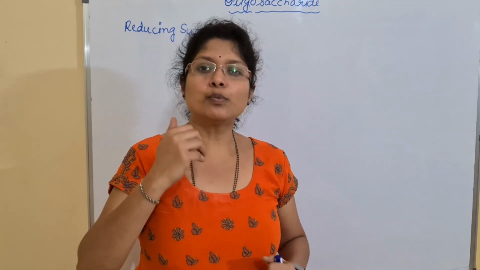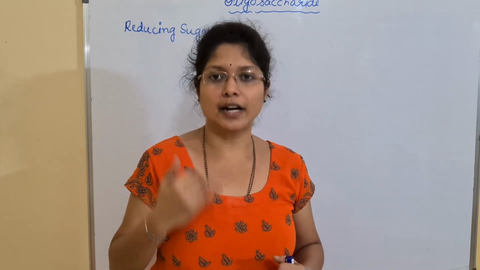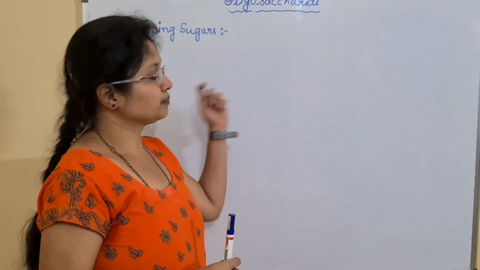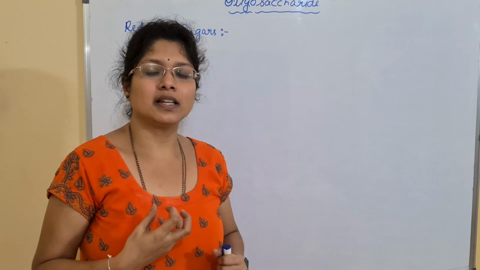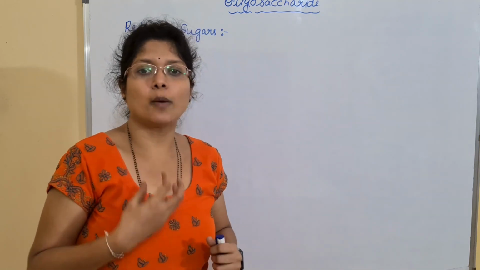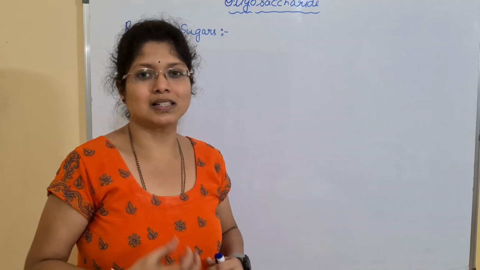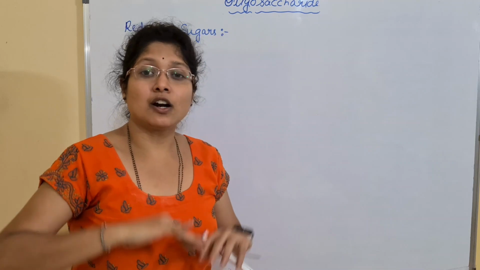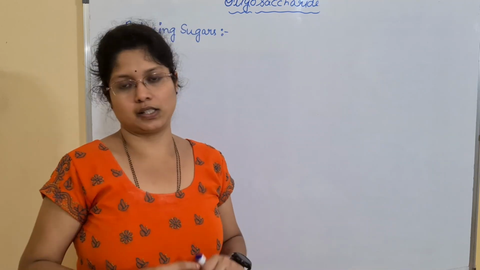When these free groups are present for reaction, we call such sugars reducing sugars. With Benedict's reagent, when the solution contains these sugars, the copper ions will react with the sugars and show a color change. It will be a visible reaction. If there are no reducing sugars with active groups, there will be no color change.